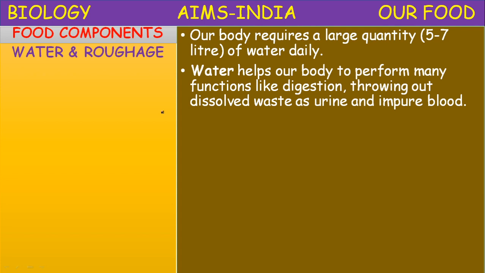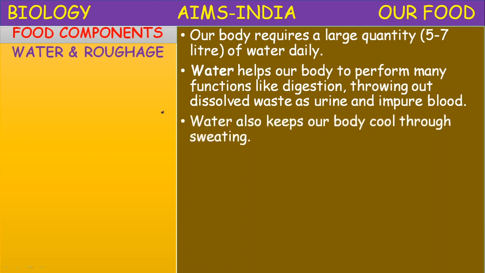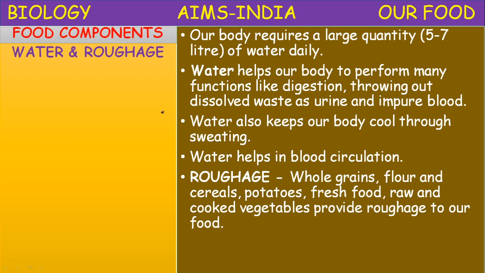Water helps our body to perform many functions like digestion, excretion and transport. It helps in digestion and in throwing out dissolved waste as urine and impure blood. Water also keeps our body cool through sweating. Water helps in blood circulation. So water is the most important constituent of our body.